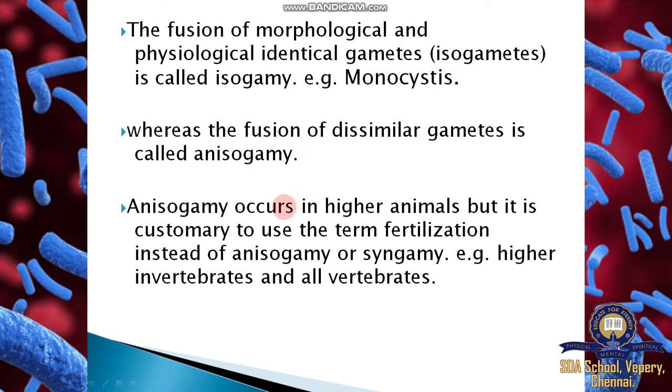Anisogamy occurs in higher animals, but it is customary to use the term fertilization instead of anisogamy or syngamy. Example: higher invertebrates and vertebrates.